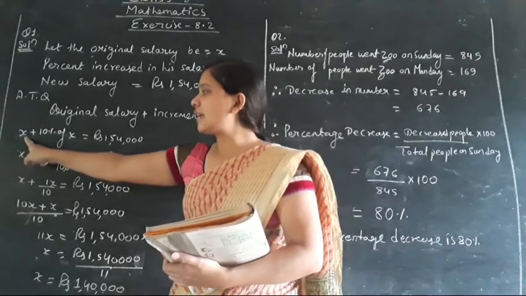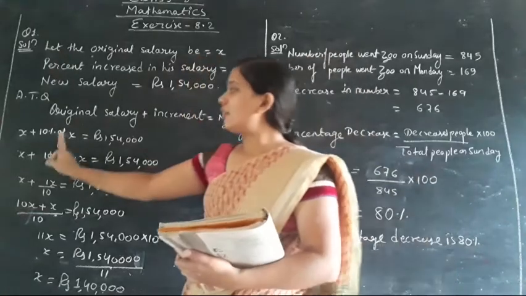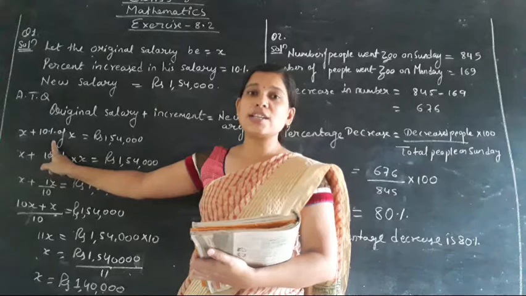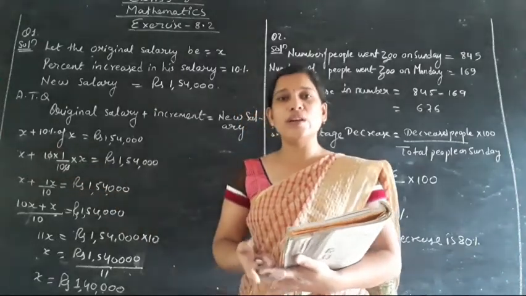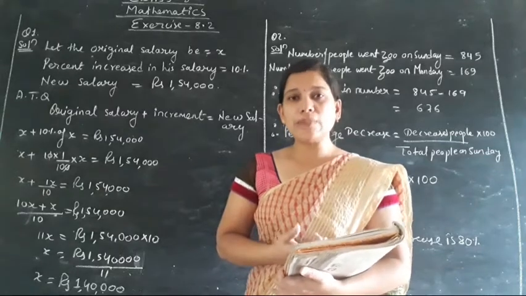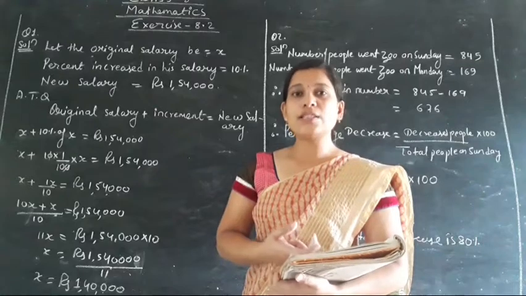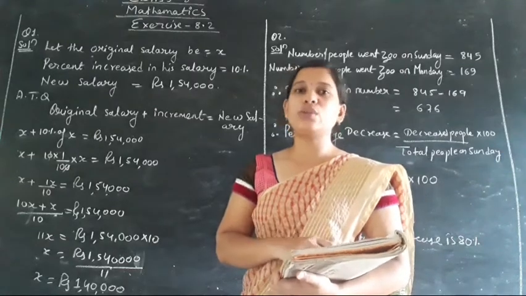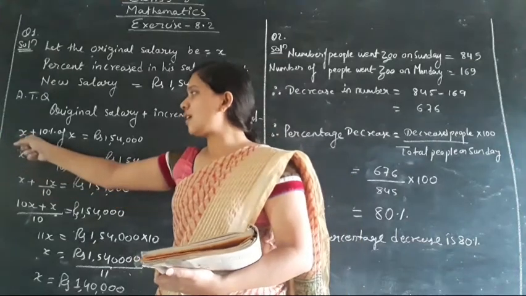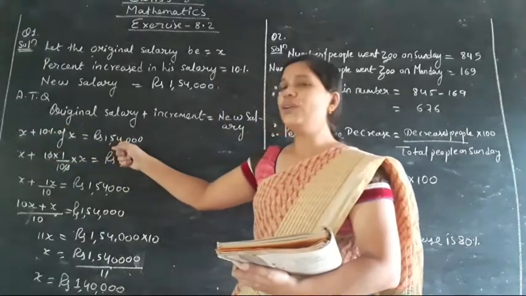Original salary we are going to consider as X. Then it will be added with the 10% of X. 10% of X, that means the 10% increase happened on what? On our old salary, which we consider as X. So the amount of 10% increase on the original salary will be added again with the original salary. So X plus 10% increment on the original salary is equal to the new salary.